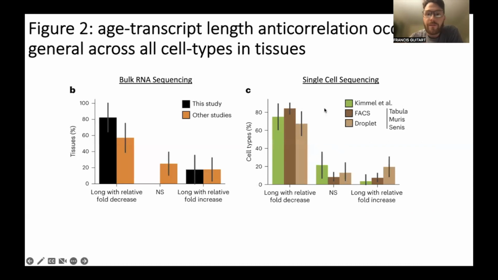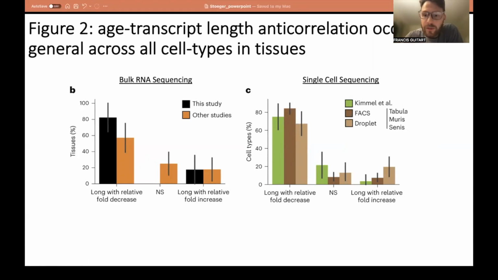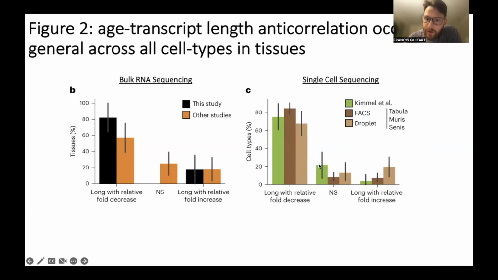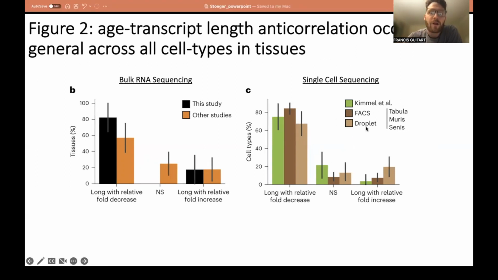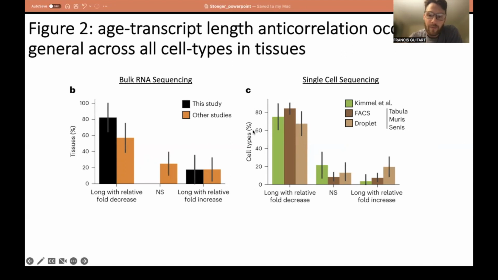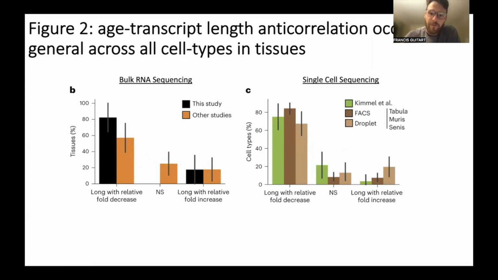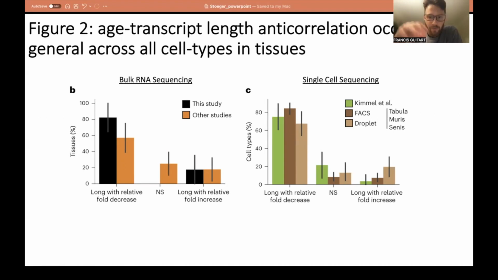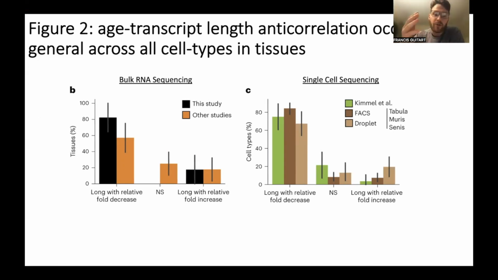Next, they wanted to see if that profile was driven in each tissue by a particular cell type. So they found a couple single cell sequencing experiments. And here we have a very similar bar plot for 3 different projects using various different single cell sequencing approaches that I'm not going to get into. But in general, they're finding that similar profile where most cell types have this decreased expression profile, suggesting that these tissues have more of a global reduction in long transcript expression with age, rather than one particular cell type driving it in different tissues.